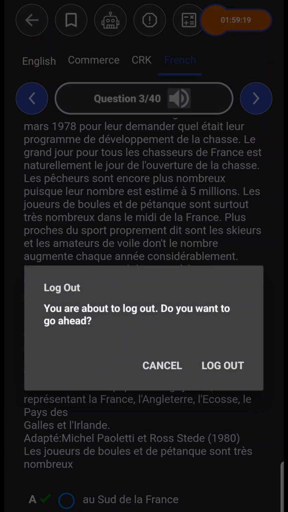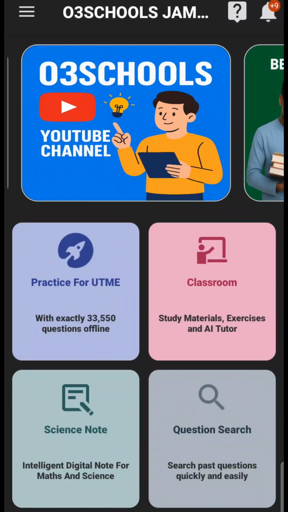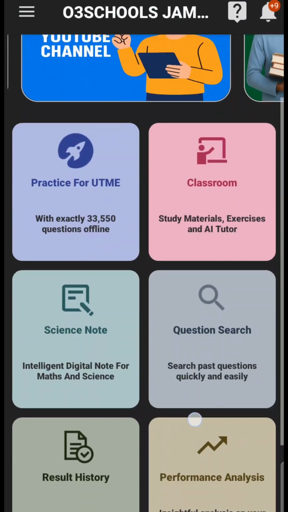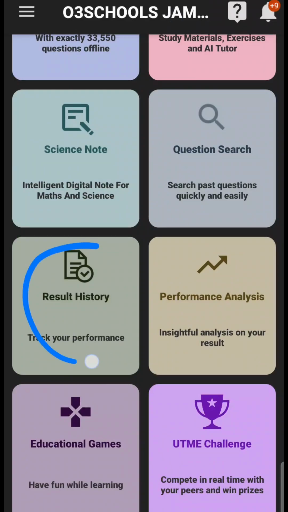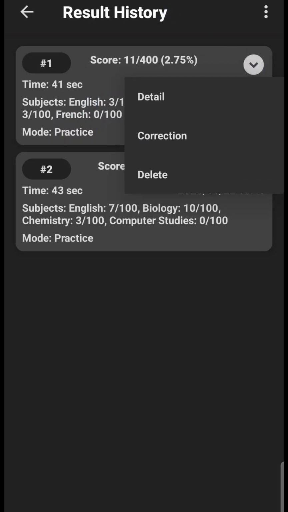Now let me go back and log out. Go back to this place here that says Result History, at the home page. Once you click on Result History, this is the last test we took, which included English, Commerce, CRK, and French. You see it here, right? Can you see this small dropdown here? I'll click on it. If I click on it, I will see the details of the test. Let us see the details.